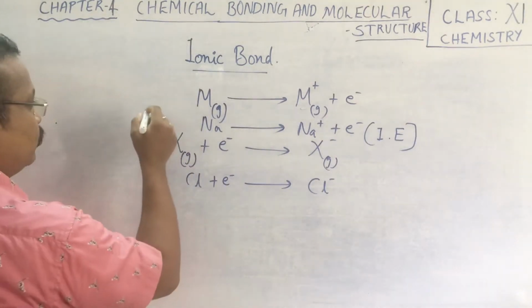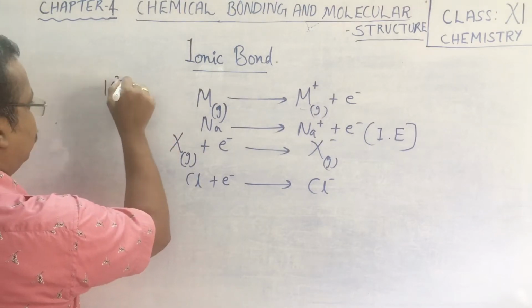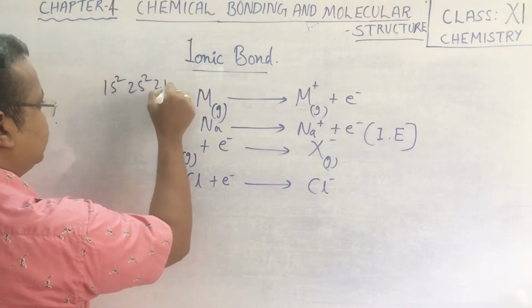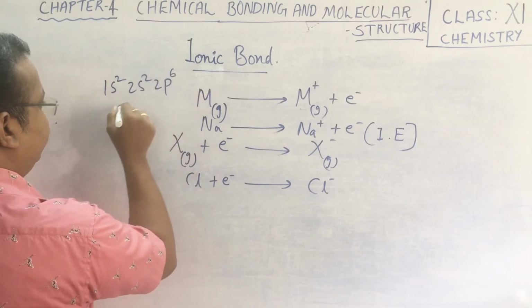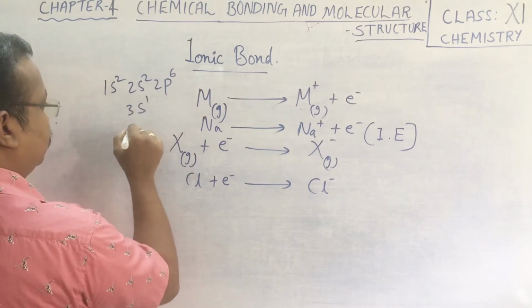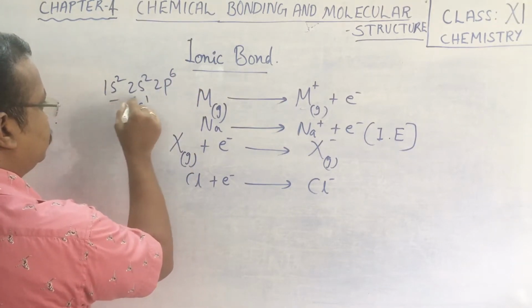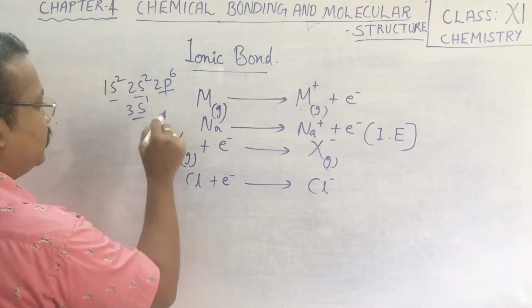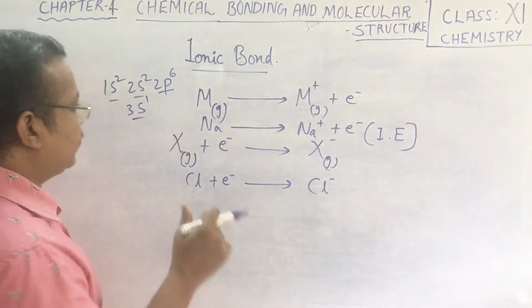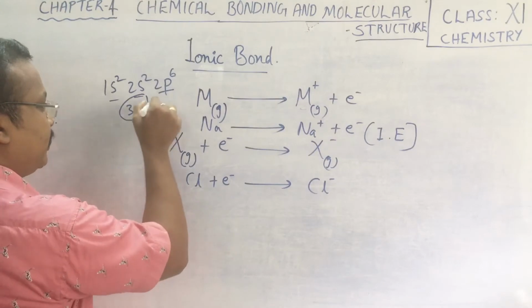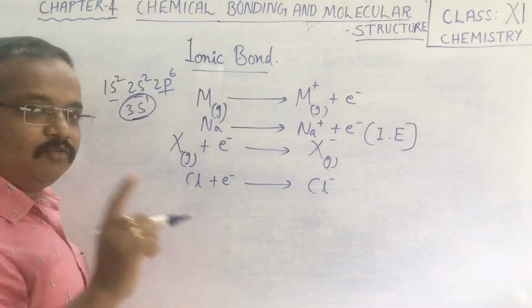In the case of sodium, the configuration is 1s2, 2s2, 2p6, then we have 3s1. That is 2 plus 2 is 4, plus 6 is 10, plus 1 is 11. This 3s1 has one electron.